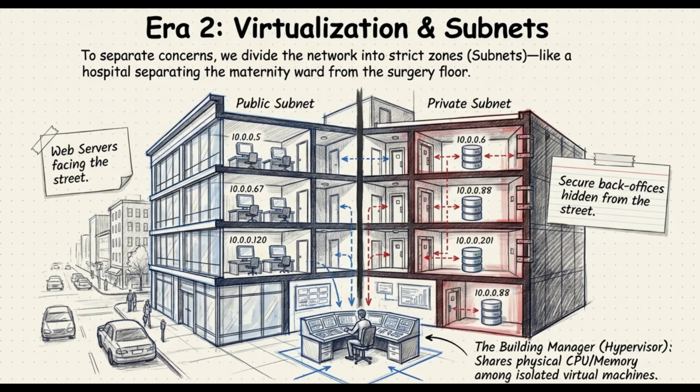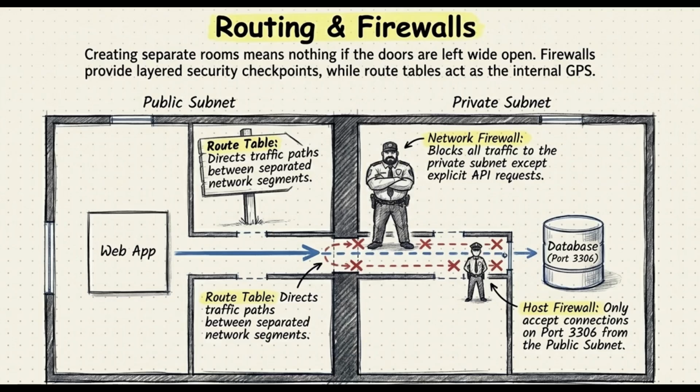But hey, just putting things in separate rooms doesn't mean we should leave all the doors wide open, right? We use a layered approach to security here by throwing up firewalls. Network firewalls act like those heavy-duty security guards stationed right at the building's main entrance. They sit right between the public internet and our subnets to block any obviously sketchy traffic. But we don't stop there. We also add host firewalls to protect the individual virtual machines themselves. These are like personal guards at every single room's door, checking every piece of traffic against incredibly strict rules, like literally making sure only the web server is allowed to even knock on the database's specific port.